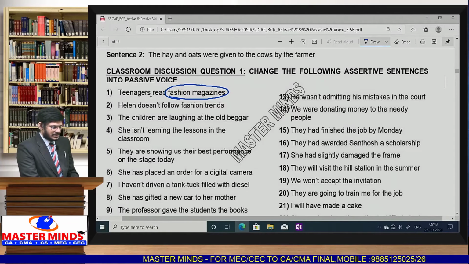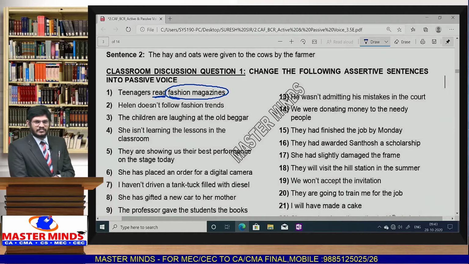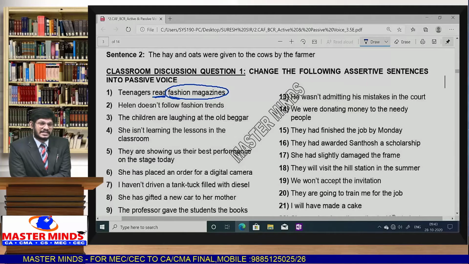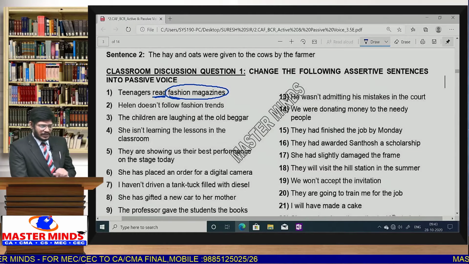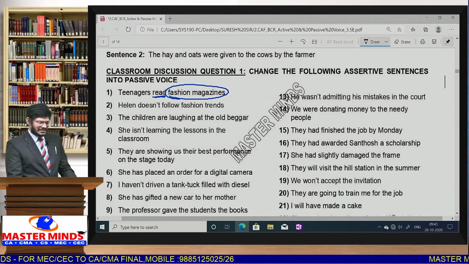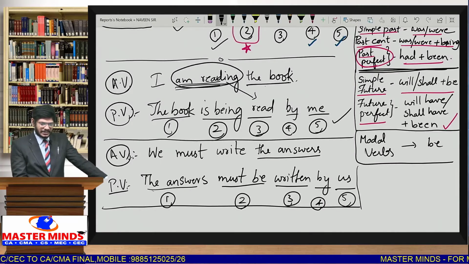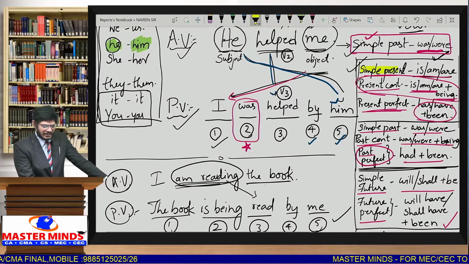The given sentence is in simple present. Teenagers, a plural subject, means the action is not happening only once, it is happening on a regular basis. Teenagers read fashion magazines. Why take 'are'? The logic is very simple. Whenever the given sentence is in simple present, as you can see on the top, we use the helping verbs is, am, are.